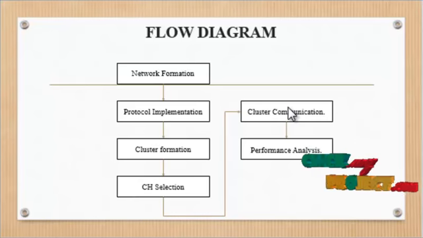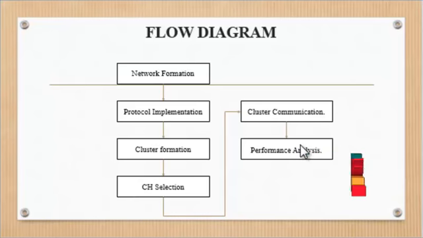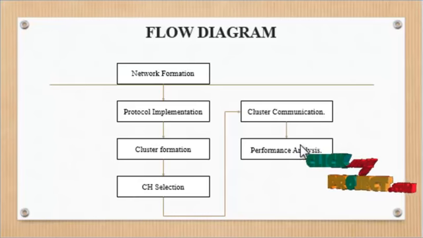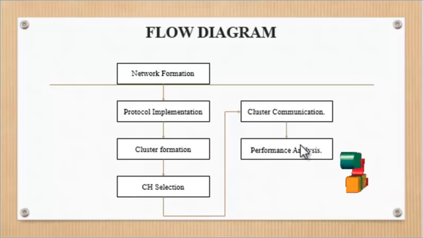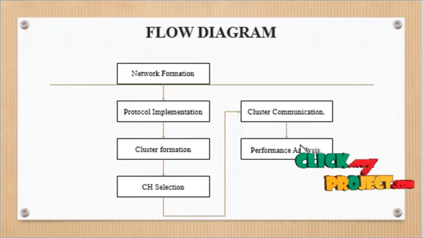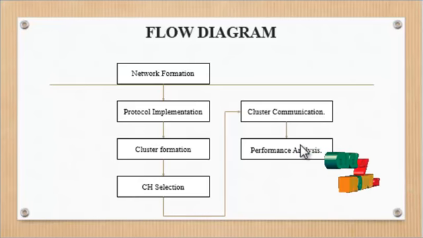Next one is performance analysis. A different network parameter analysis is done for our proposed and existing protocols. Performance metrics like total energy consumption, throughput, packet delivery ratio and delay are compared for the proposed and the existing protocol.